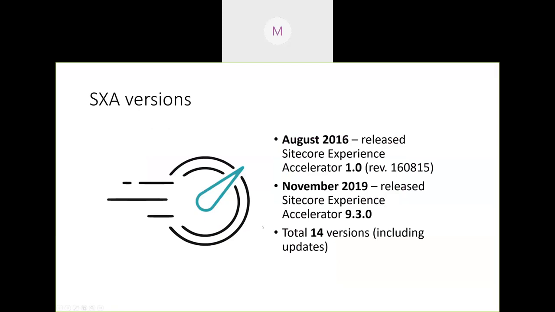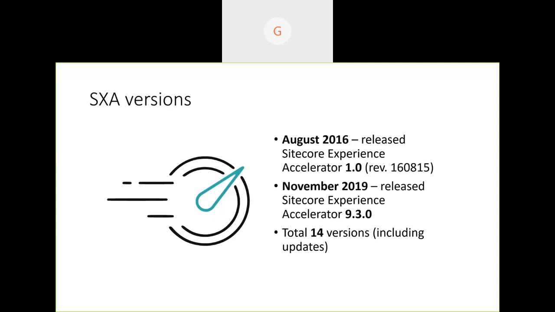Truth be told, why are we learning SXA, because we already know about Sitecore custom builds, right? But I'm not going to dig into details of why SXA came in, because the first version was released in August 2016. In a couple of months it will be 4 years old, and we already had enough introduction sessions and a lot of rendering variant sessions across SUGs in India, be it SUG Delhi, SUG Bangalore, SUG Chennai. We already had enough SXA sessions, so I'm not going to dig into what it is and why you need to learn it.